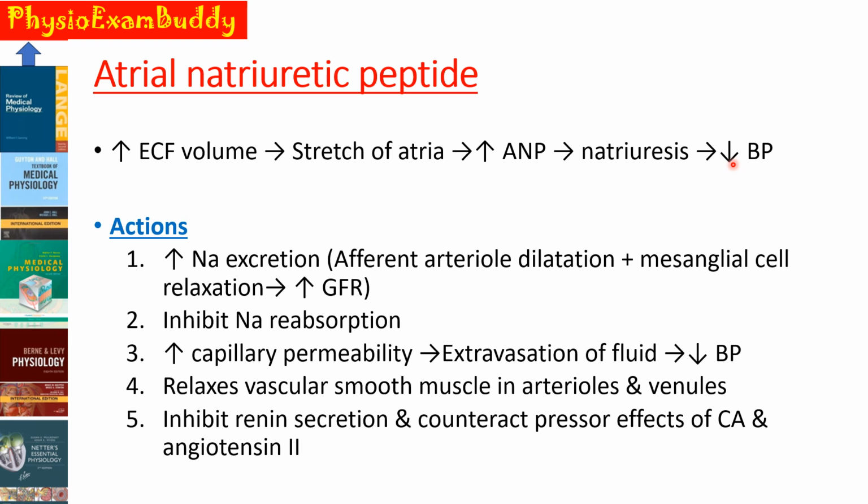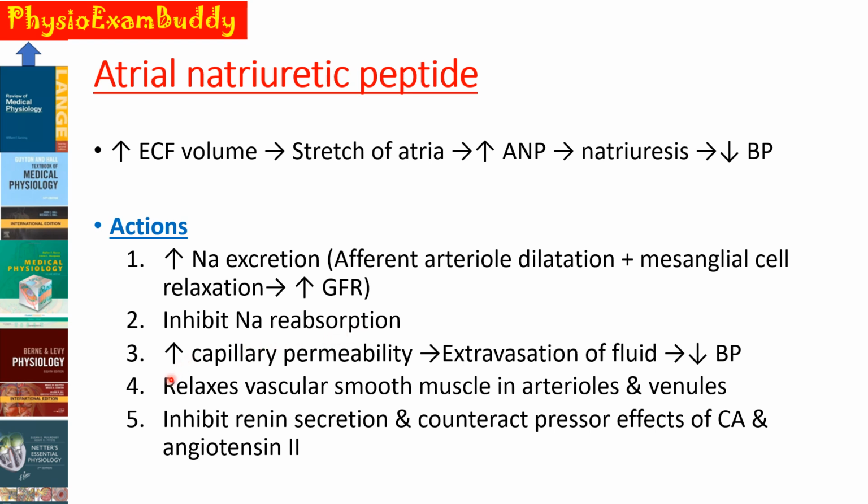And the actions of ANP for decreasing the blood pressure include: first one is that it will increase the sodium excretion by acting on the kidney. That is, it appears to produce this effect by dilating the afferent arterioles as well as by relaxing the mesangial cells. So, both these actions will produce an increase in the GFR, thereby reducing the blood pressure. In addition, this ANP can also act on the renal tubules to inhibit the sodium reabsorption.